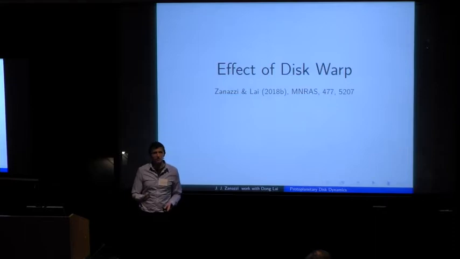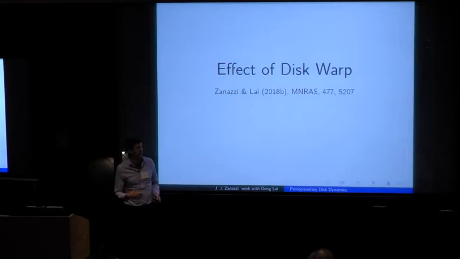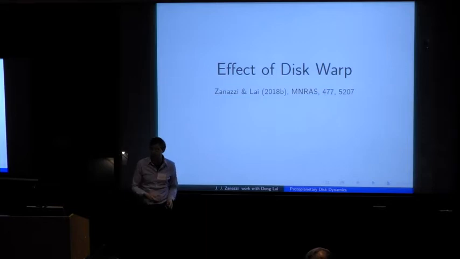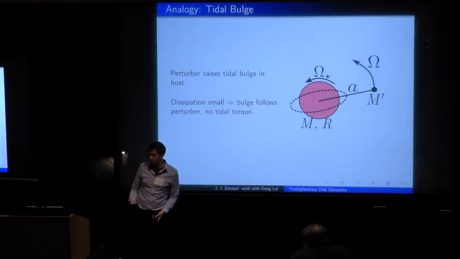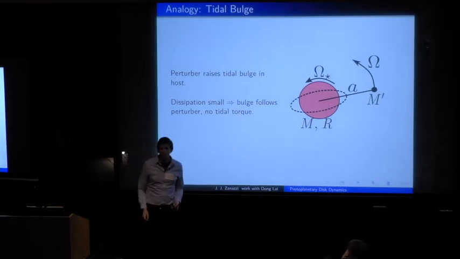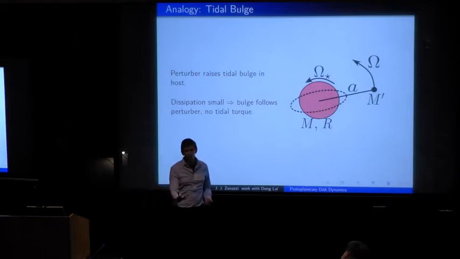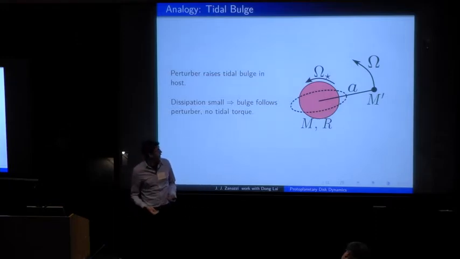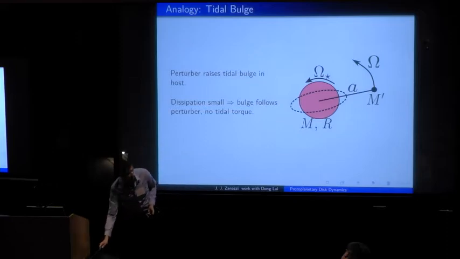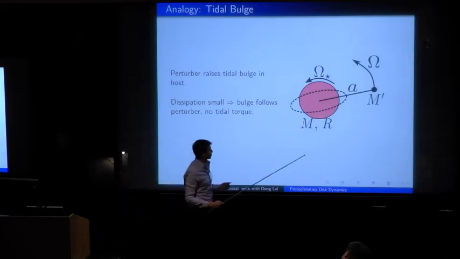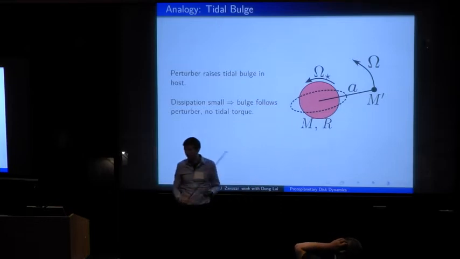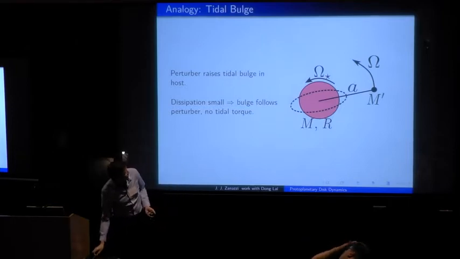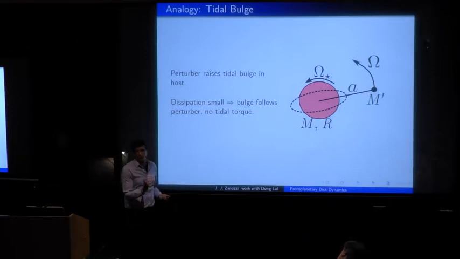But before I discuss the details of how viscous torques from disk warping affect the long-term evolution of star-disk-binary systems, I'm going to draw an analogy with something I think a lot of people are more familiar with, which is equilibrium tides in binary systems. So instead of a disk, let's now consider a fluid body which is being perturbed by some perturber. And when the amount of dissipation is very, very small, the tidal bulge excited by the perturber exactly follows the perturber's location as it orbits its fluid body host. And because there's no dissipation, there's no phase lag, and so there's no tidal torque exerted on the host by the perturber to leading order.